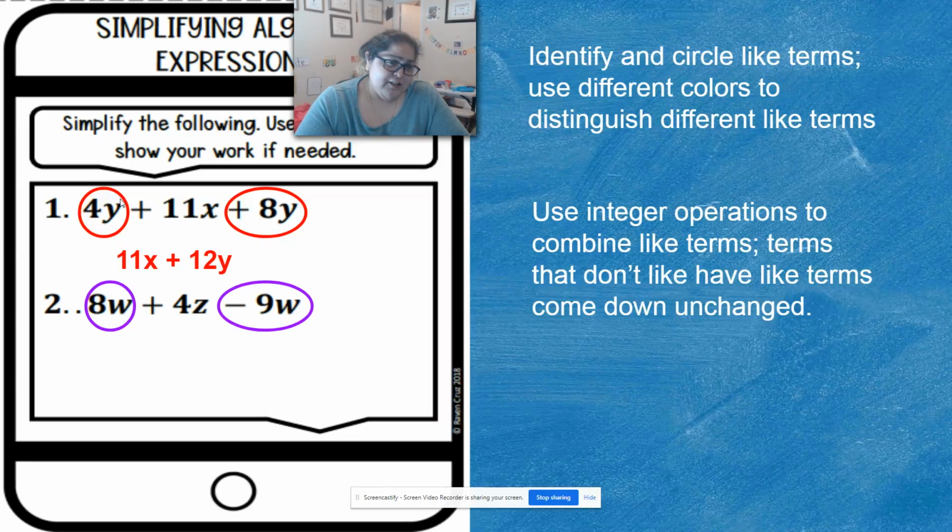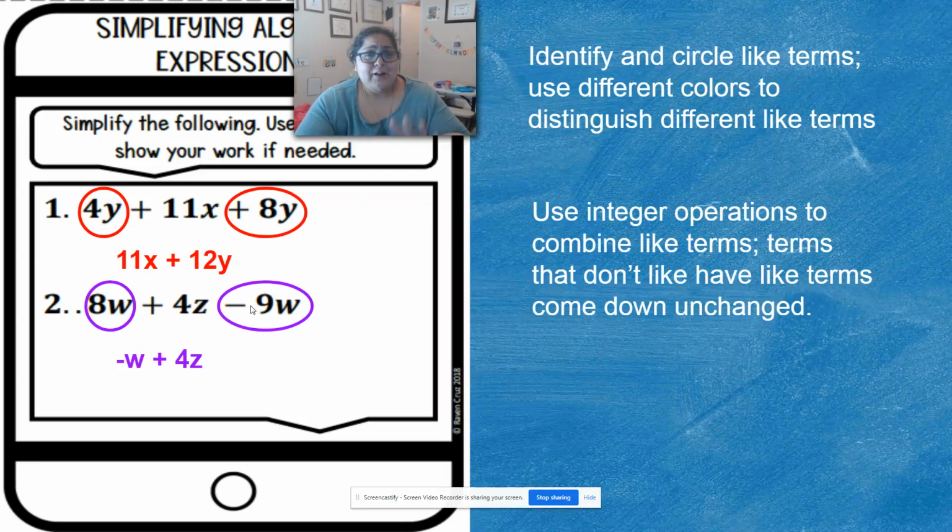All right, next one. I used a different color because I didn't want to use the same color that we used for the first one. I didn't want to use red. So I used purple, okay? And then I have the 8y and the minus 9y. So I'm going to use integer operations. That means I'm doing 8 minus 9. 8 minus 9 is negative 1. So I get negative w plus 4y.